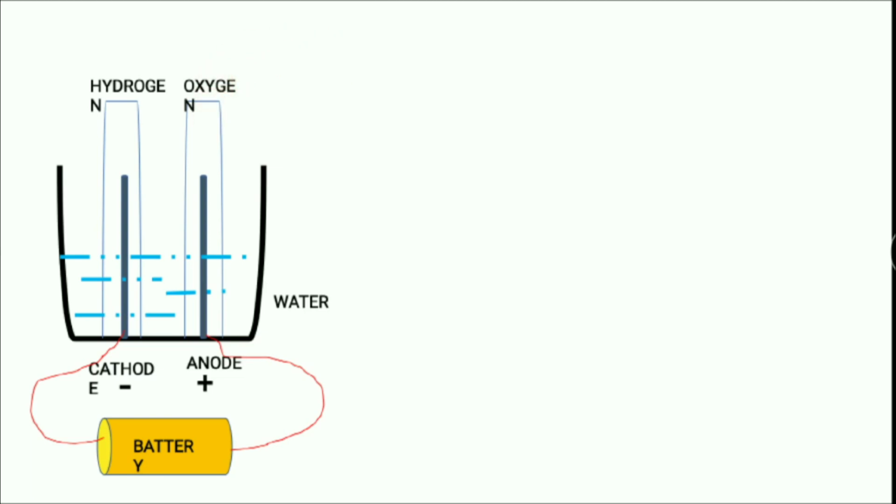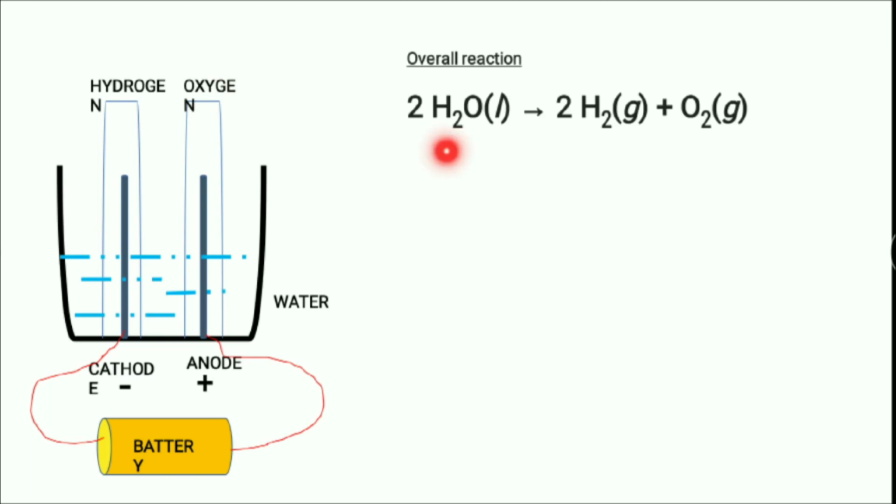And one more question you may be asked in the examination. First understand this reaction. What is the reaction which will take place during the electrolysis of water? This process is known as electrolysis of water. It is an example of an endothermic reaction where electricity is being consumed as energy. So what will be the overall reaction? After balancing, it will be 2H2O giving 2H2 plus O2.